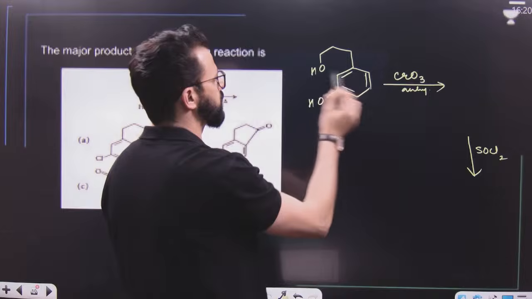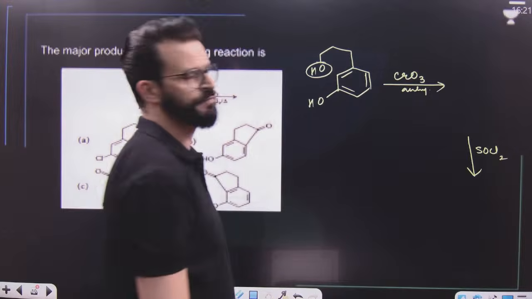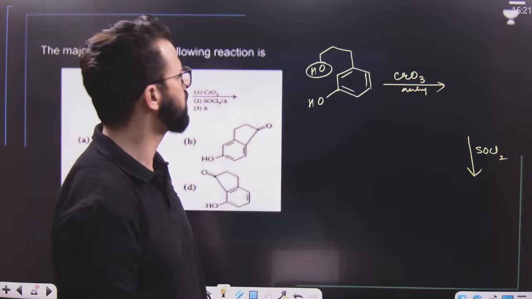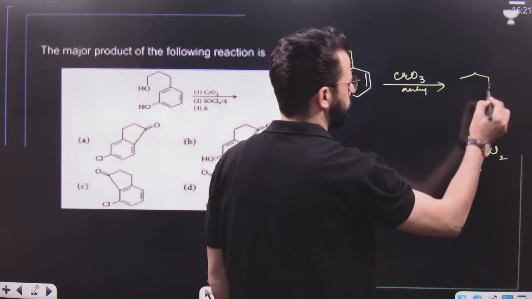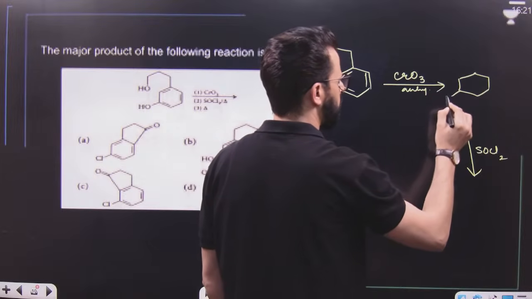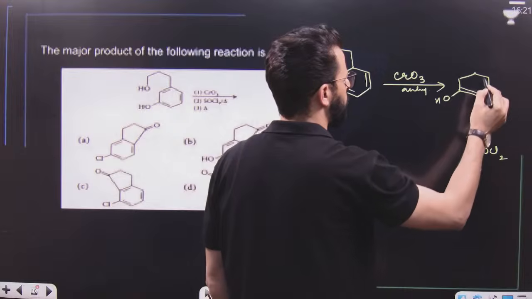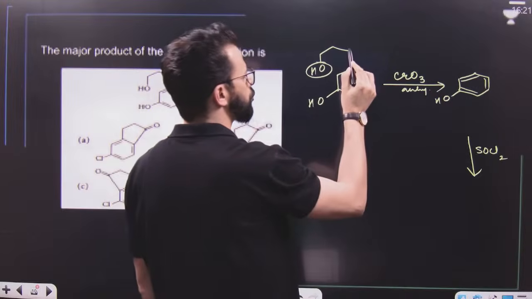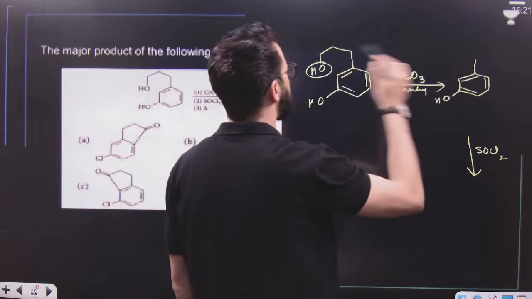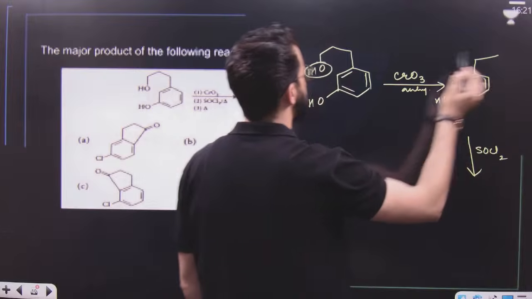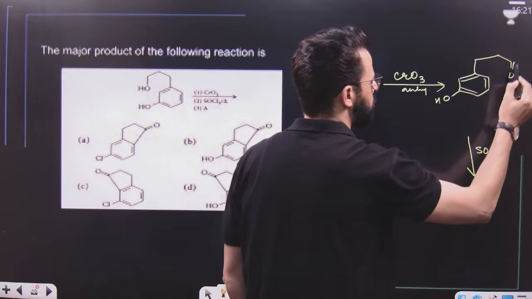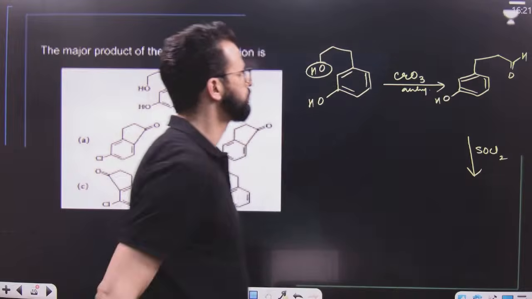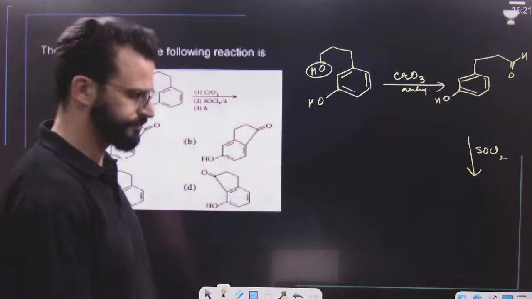Suppose this is anhydrous, it will oxidize this primary alcohol to aldehyde. This OH remains as such, then it is CH2, then another CH2, and this CH2OH will be changed to CHO. I hope this point is clear.